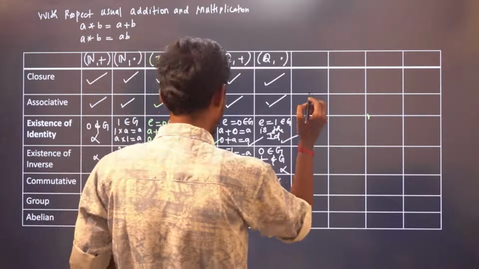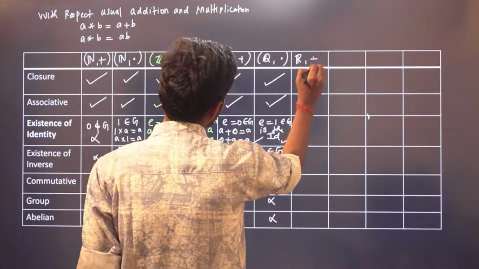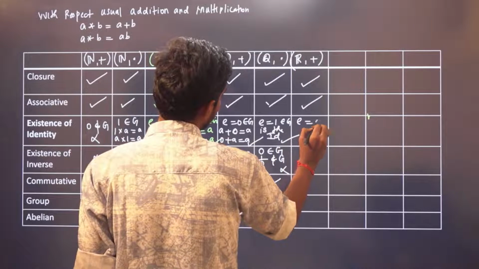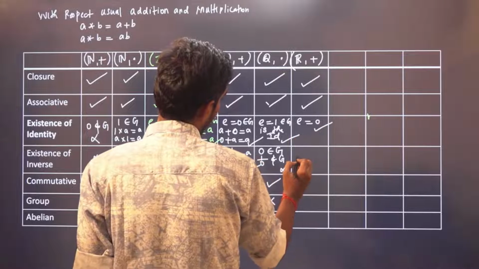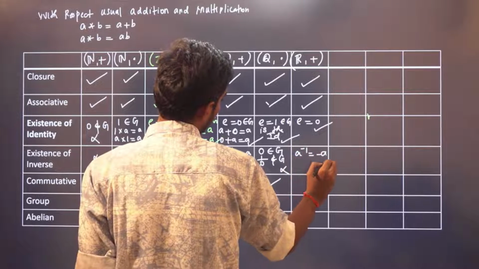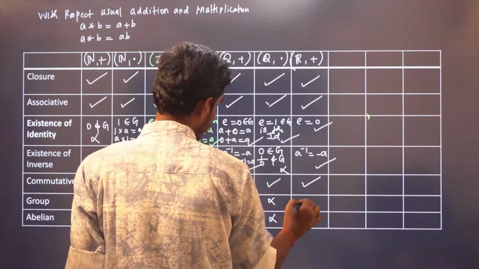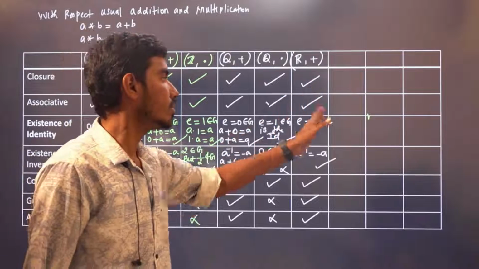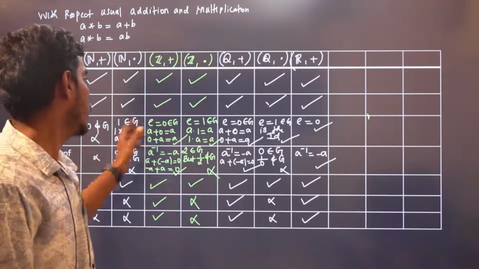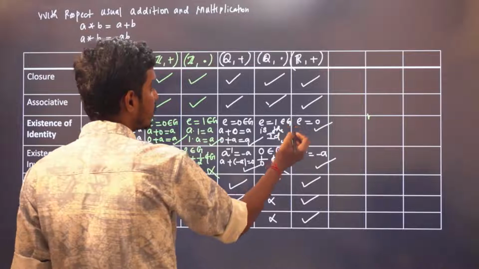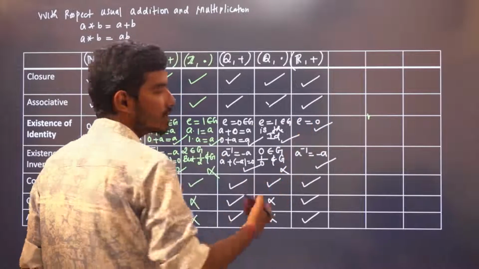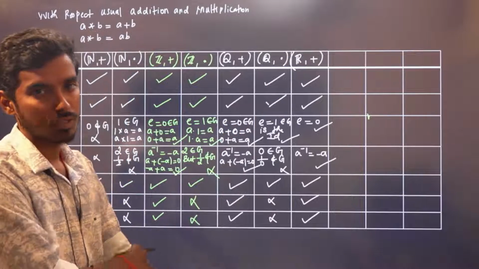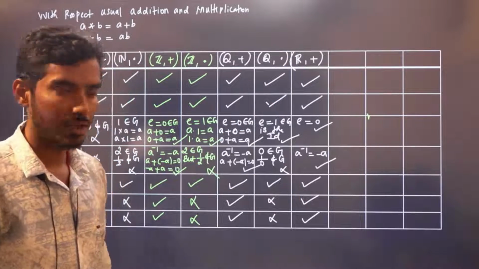Now we'll move on to real numbers. Real numbers with addition. It is closed. It is associative. e = 0 is the identity element, and a inverse is minus a, so it forms a group, and it is also an abelian group. The sum of two real numbers is a real number, it has the associative property, and e = 0 is the identity element. When you add any element to 0, you get that element back again, and a inverse is minus a if your operation is addition. So it is a group, and it is also commutative.